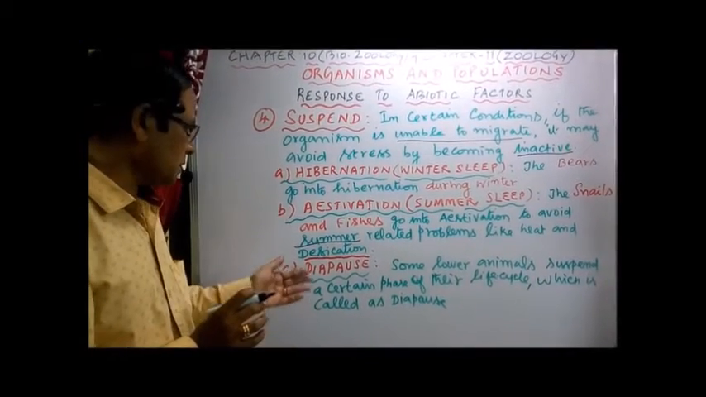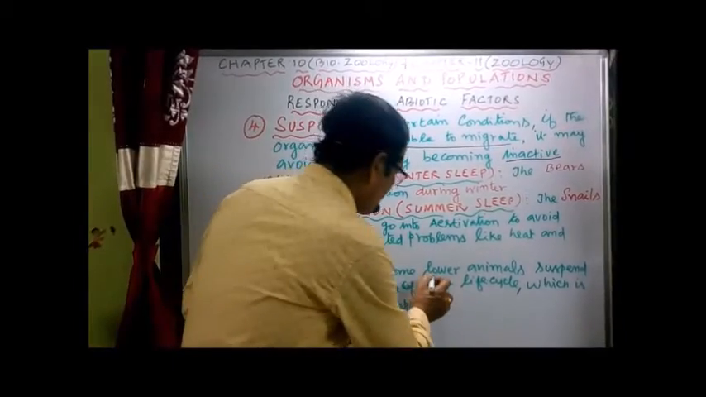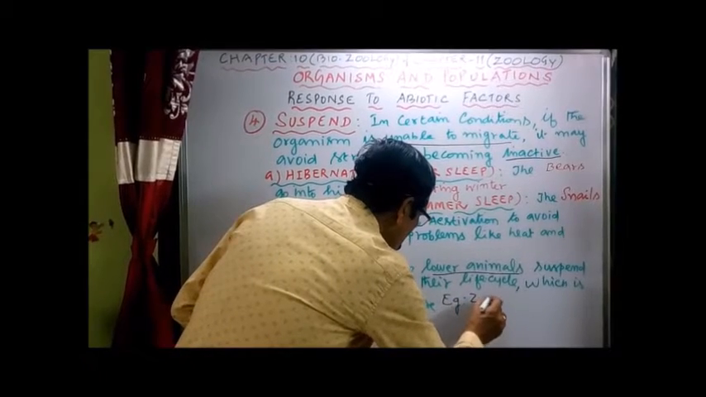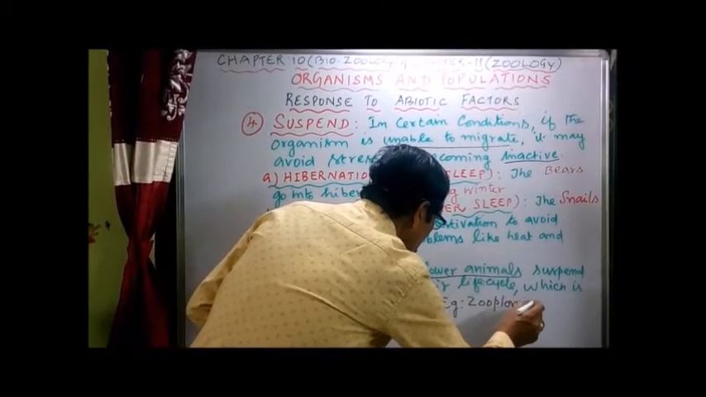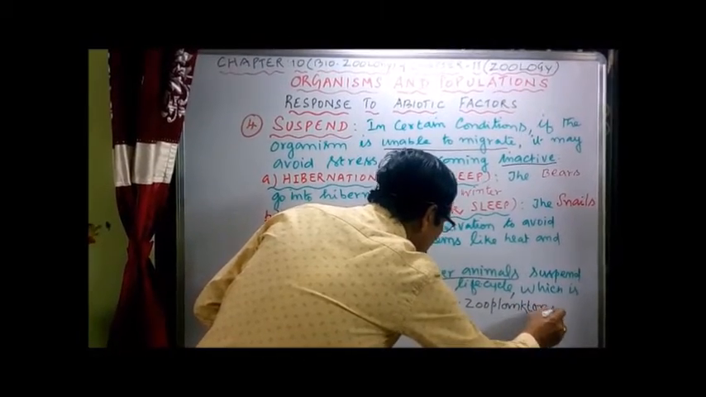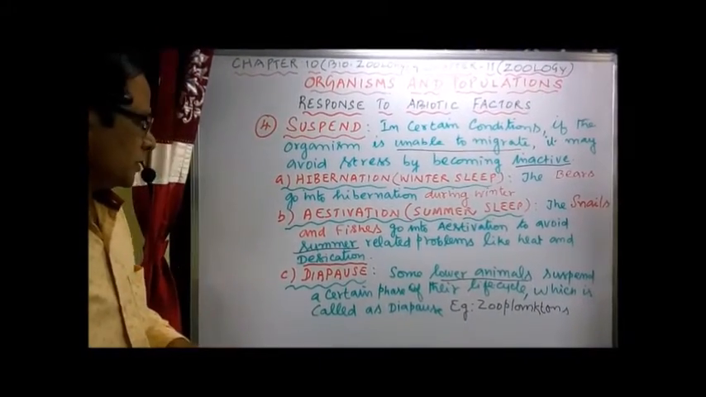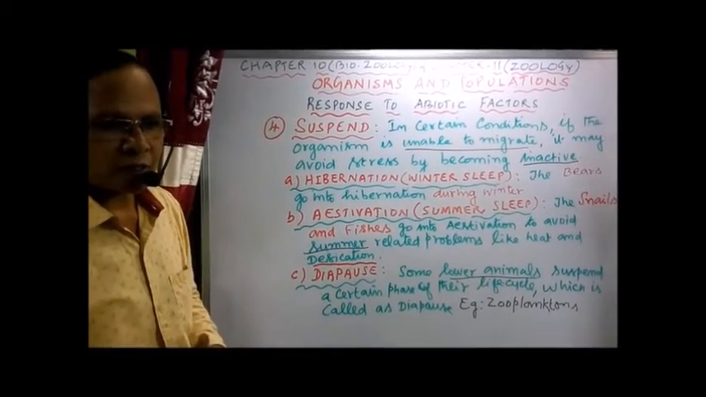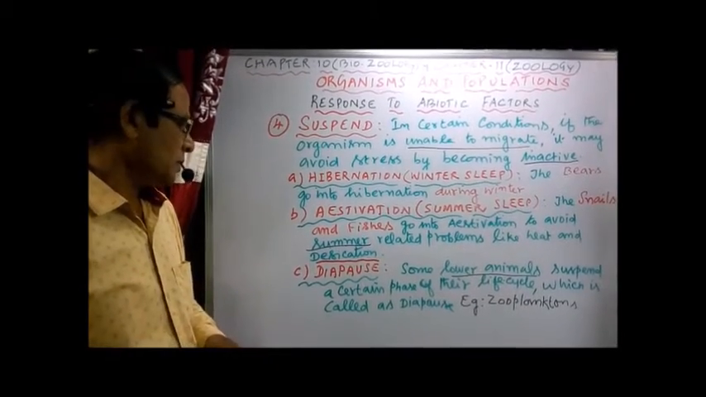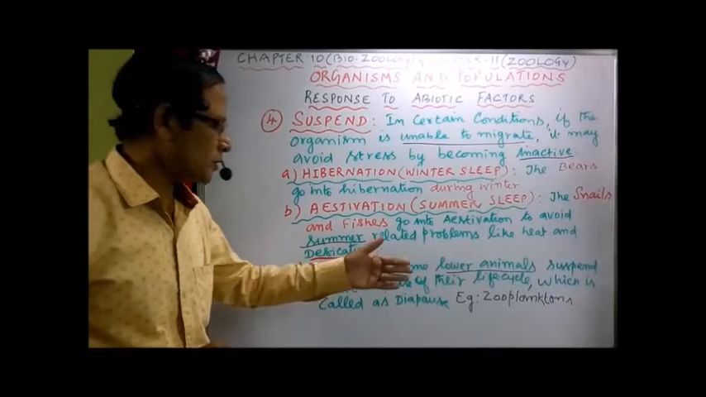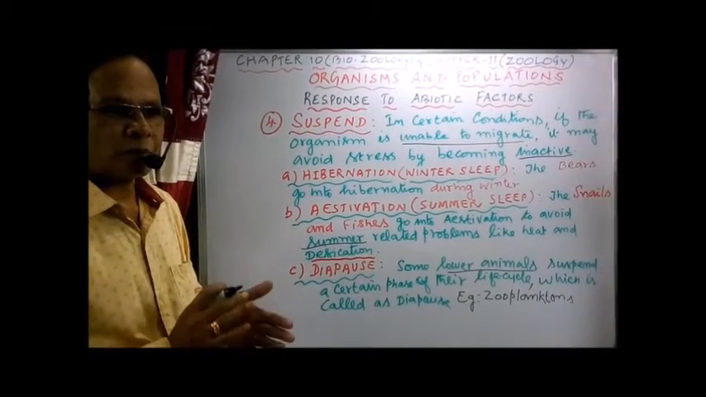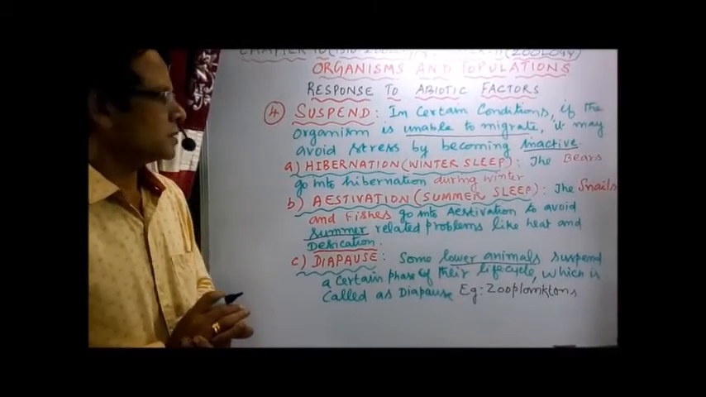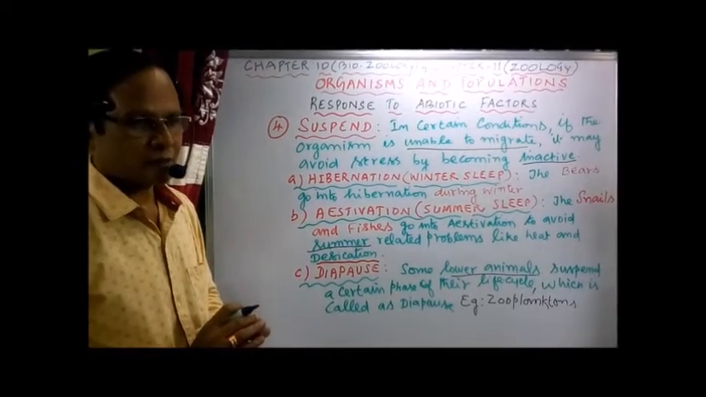Another condition is observed in the case of some lower animals, for example zooplanktons, which are floating organisms that undergo suspended activity. Some lower animals suspend a certain phase of their life cycle, a particular part of the life cycle being suspended, stopped or inactive, which is called diapause. Example, zooplankton: only a part of their life cycle is suspended, and that condition is called diapause. So that's about the responses to abiotic factors.